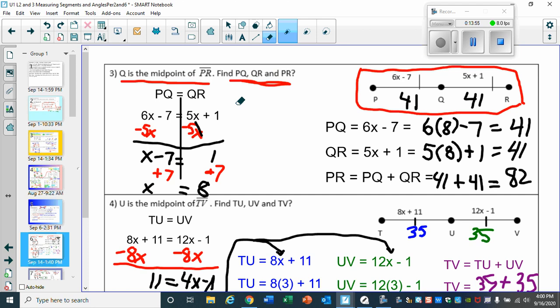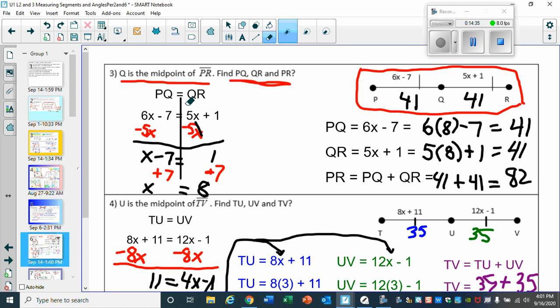Now, most of us were taught to look for the bigger variable or coefficient and leave the bigger coefficient term where it is. Looking for the smaller coefficient, you're going to move that to the other side of the equal sign. So in this case, 6x minus 7 equals 5x plus 1. And you could have flipped it; that's fine too. Then you would just bring the 5x to the other side of the equal sign. So we have 6x minus 5x minus 7 equals 5x minus 5x plus 1.